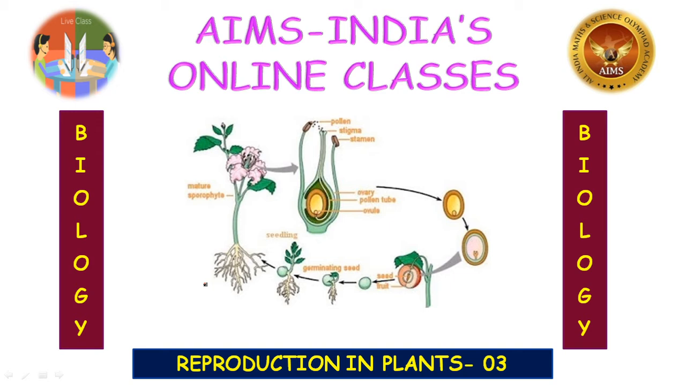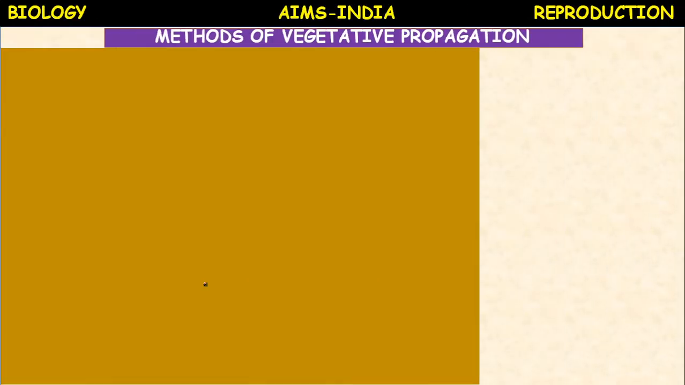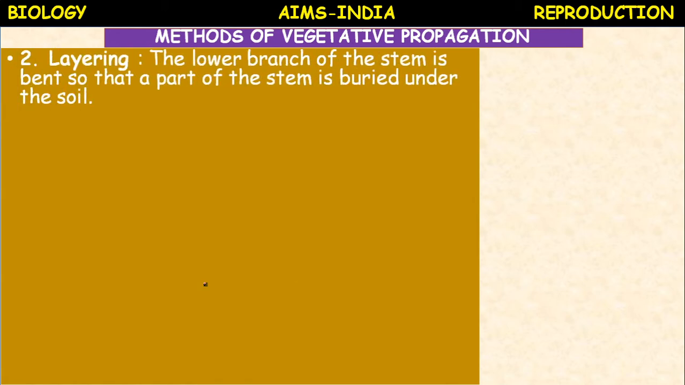Okay, let us proceed to today's class. Are you ready? Methods of vegetative propagation. One of the methods we studied in the last class. What is that? Cutting. In today's class, layering and grafting.